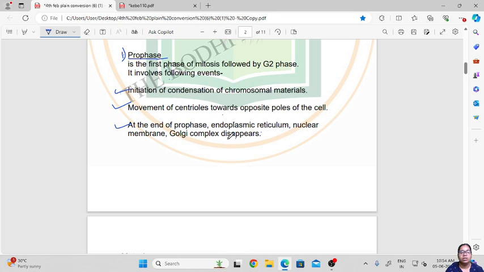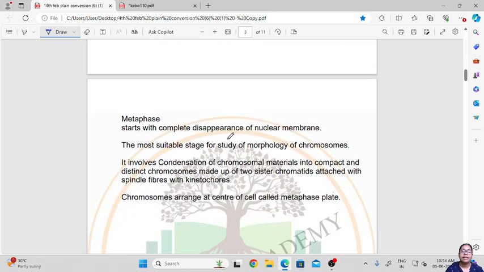Then the cell undergoes the second phase of mitosis, that is metaphase. Metaphase starts with the complete disappearance of the nuclear membrane. The most suitable stage for studying chromosome morphology is metaphase.